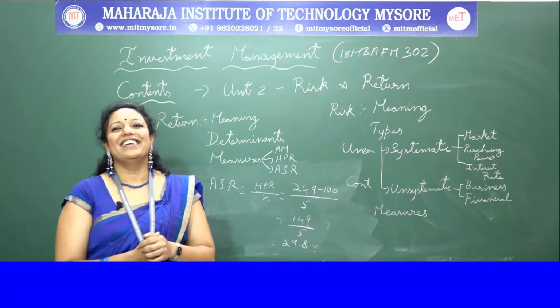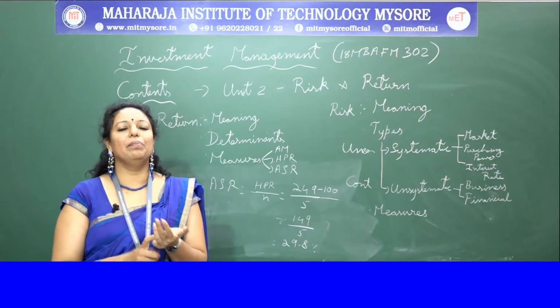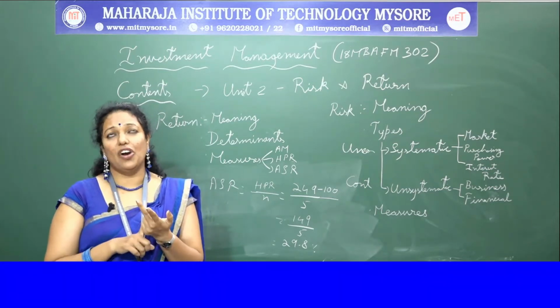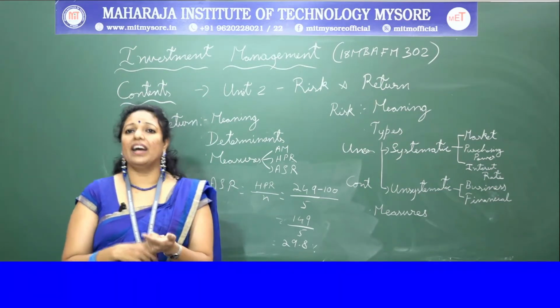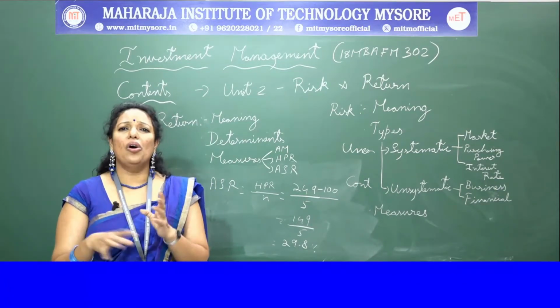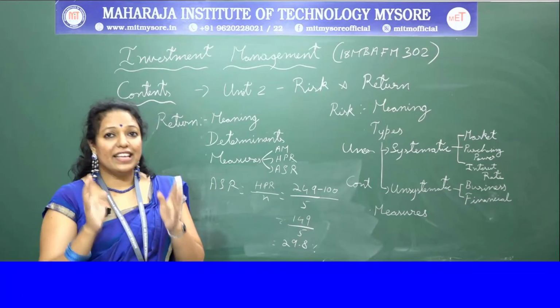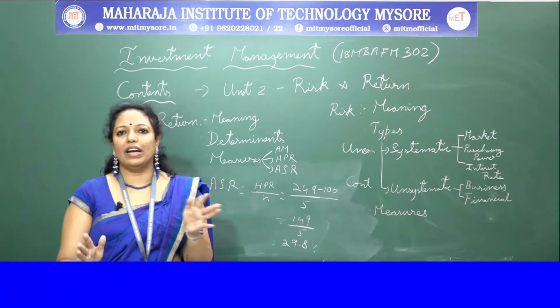I'll tell you later. The economy-wide factors such as the growth rate of GDP, level of government spending, money supply, interest rate structure, inflation, all these are the attributes of systematic risk, and these factors cannot be avoided by all.